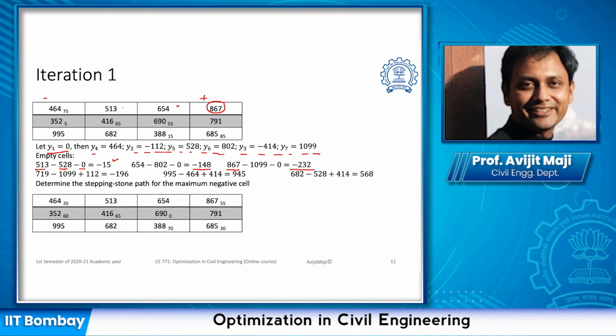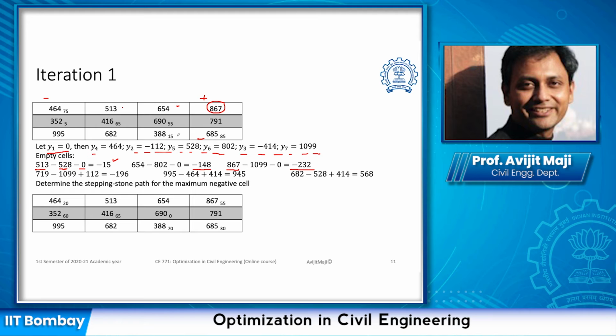So we can say minus and we can say minus here. One of these we can assign. If we want to assign some value from here, it is going to imbalance the row. So we need to balance the row by assigning the amount which we lose from here to that.